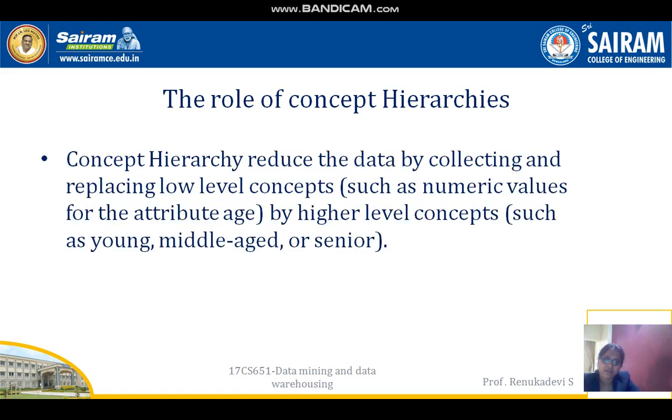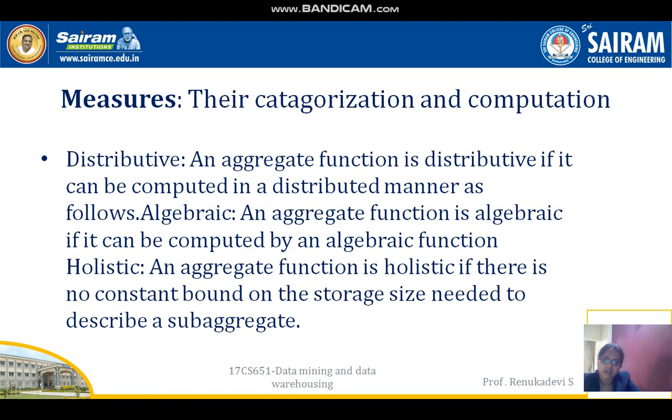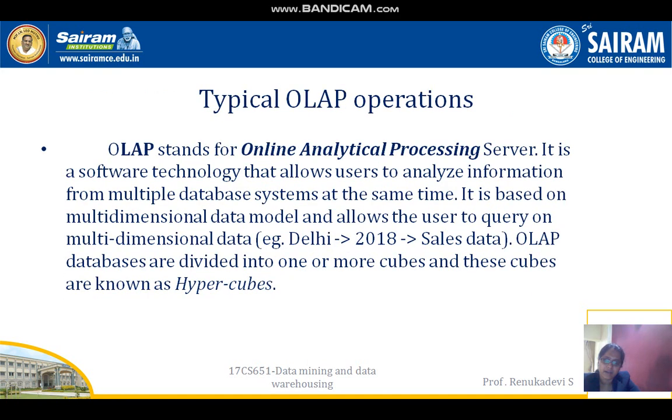These concept hierarchies reduce the data by collecting and replacing low-level concepts, such as numerical values for the attribute age, by high-level concepts such as young, middle-aged, or senior. Measures are categorized as distributive, algebraic, and holistic. An aggregate function is distributive if it can be computed in a distributive manner. It is algebraic if it can be computed by an algebraic function. It is holistic if there is no constant bound on the storage size needed to describe a subaggregate.